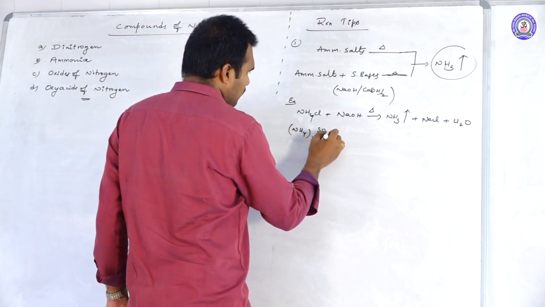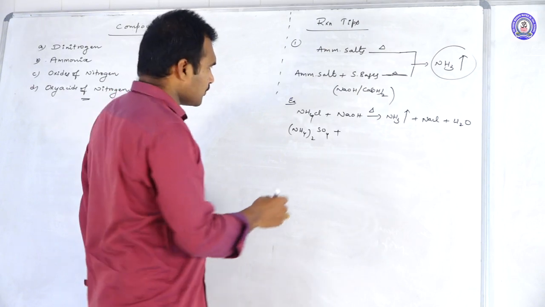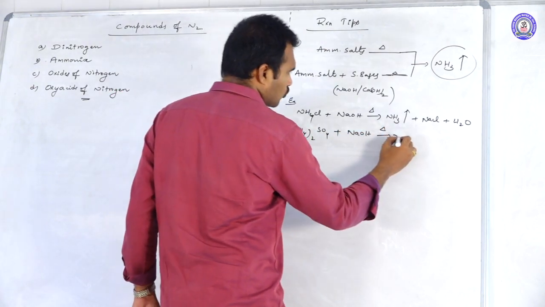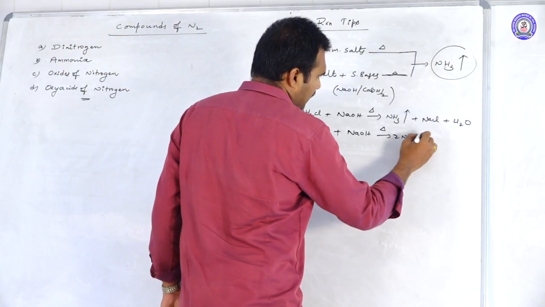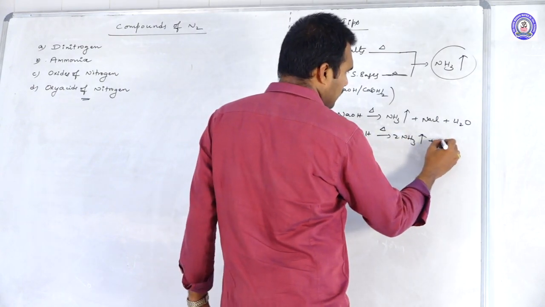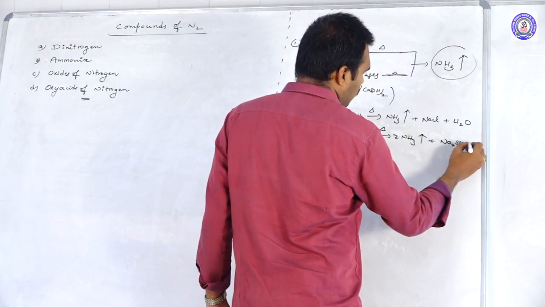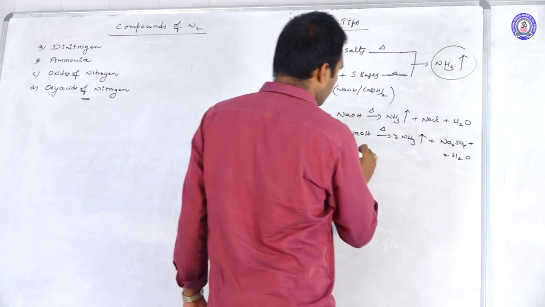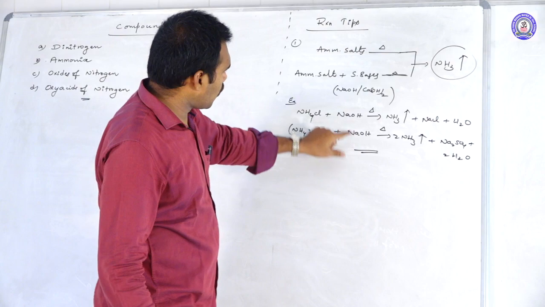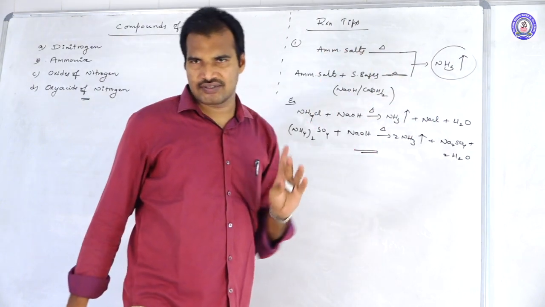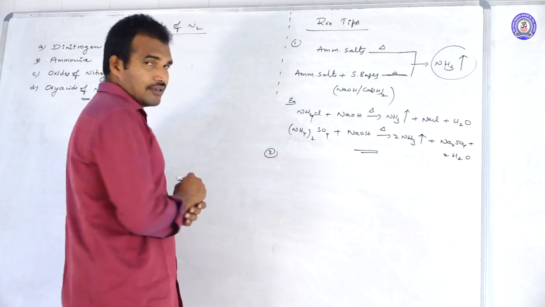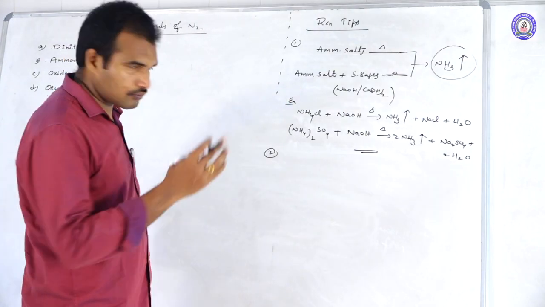Suppose if it is ammonium sulfate, (NH4)2SO4. This on reaction with NaOH, now what happened? It releases 2 moles of ammonia and the remaining is H2SO4. It will react with a base like NaOH and gives Na2SO4 plus 2 moles of H2O. So when the ammonium salts react with strong bases, we get ammonia gas. Okay, that is the first tip. But the second one is an exceptional case.